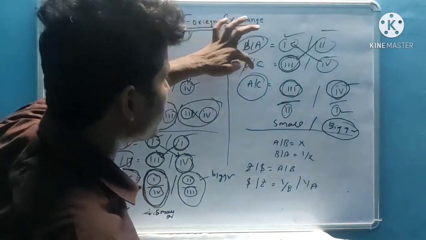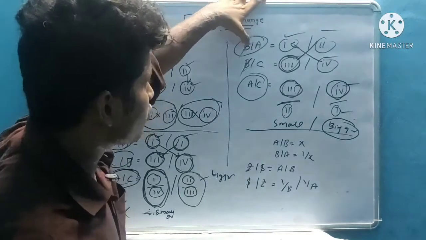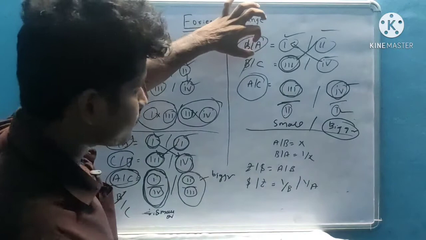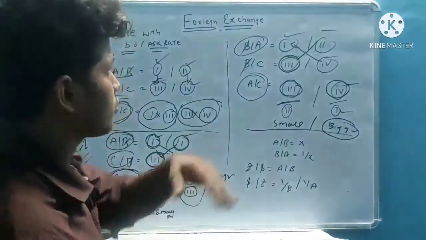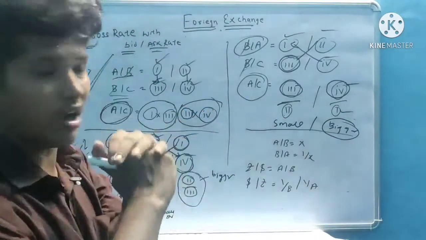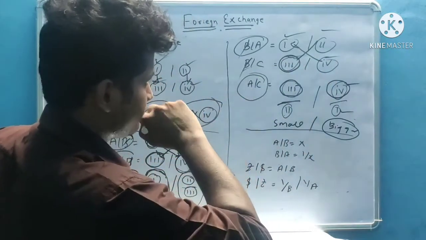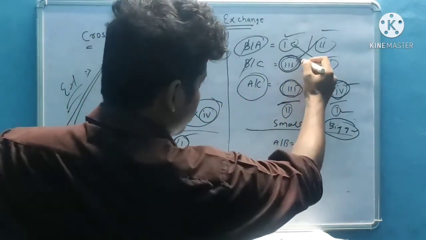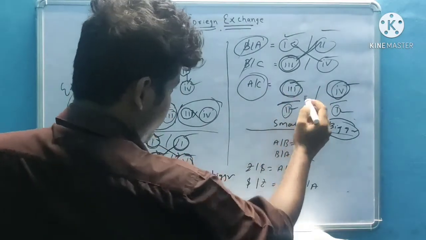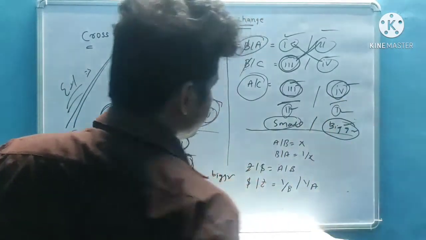Here it is b by a, b by c. Here a by c. Here inverse came, that is 1 by a, 1 by c. If I use the same technique here, c by a will come. So if I want a by c, I will go down to up. So down to up, 3 by 2. 3 is smaller, 2 is bigger, so it came small. 4 by 1, it came big.